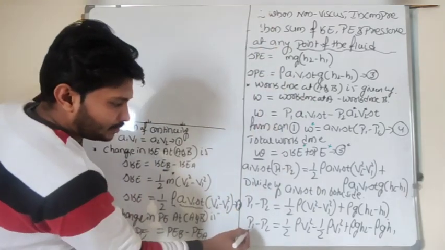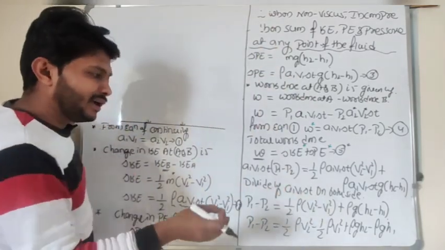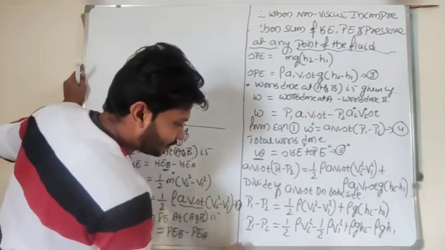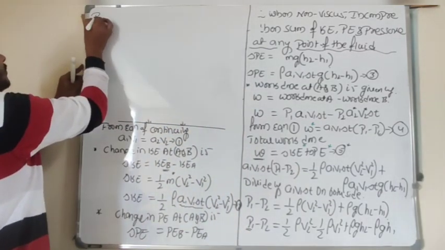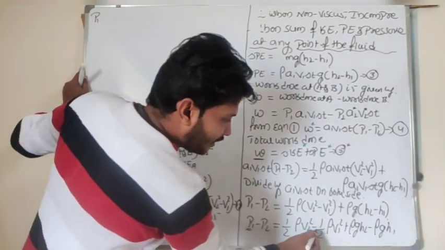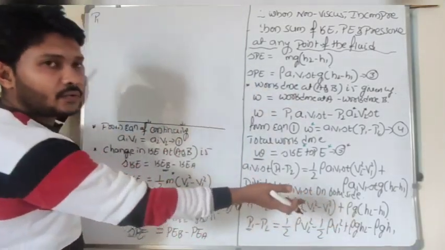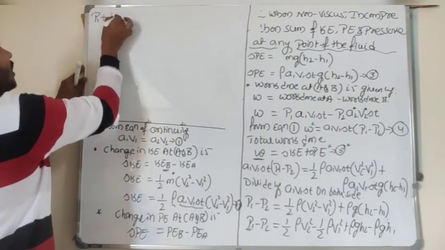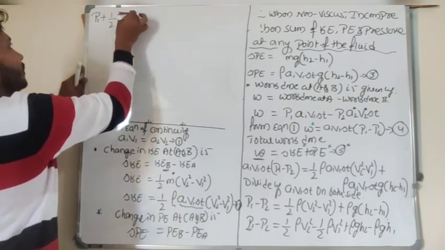Look here, P1 minus P2. All the P1, V1 and H1 terms I will take to one side. P1 as it is. The minus half of rho into V1 square, I will take to the left side, and it becomes plus half of rho into V1 square.